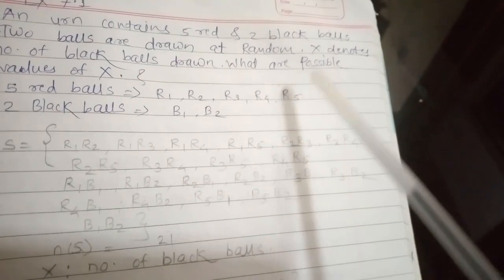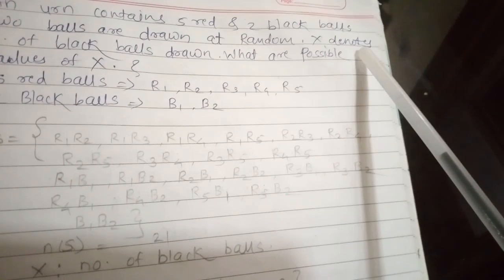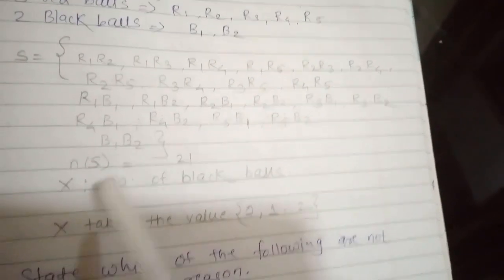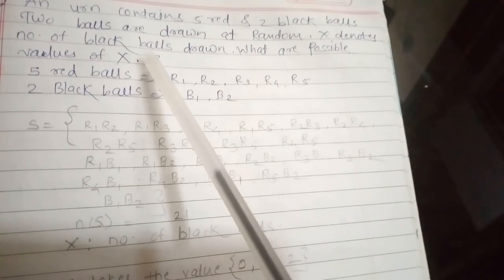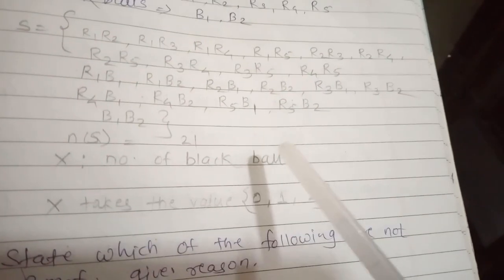Now see the random variable you are given in this example. X is the random variable, and it denotes the number of black balls. So here I read that x is equal to the number of black balls. Now we have to find out from this sample space